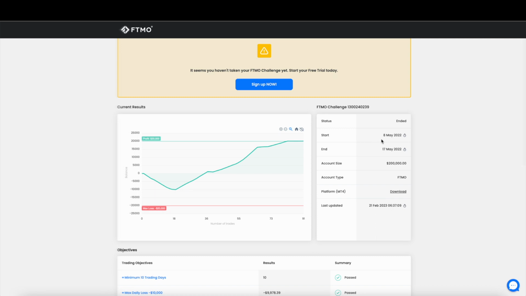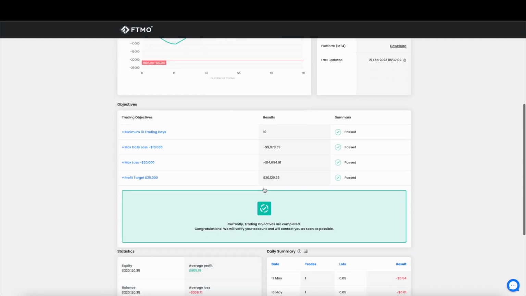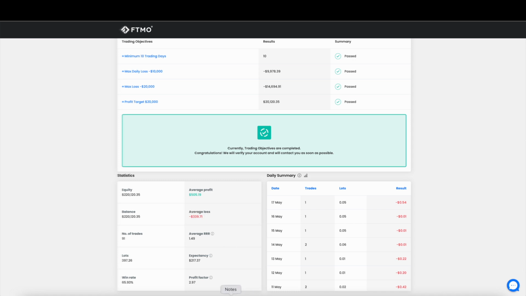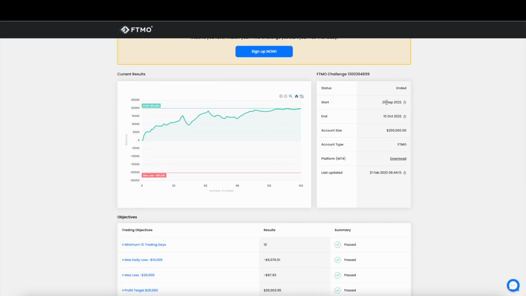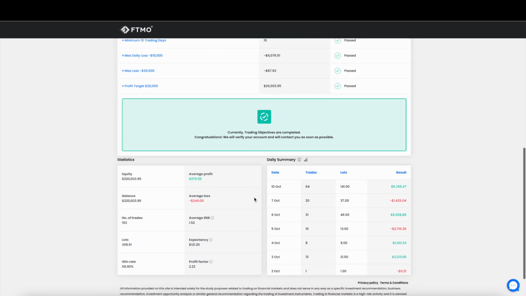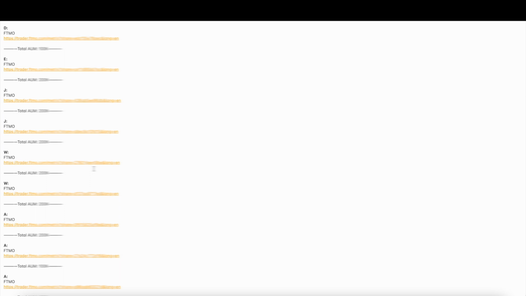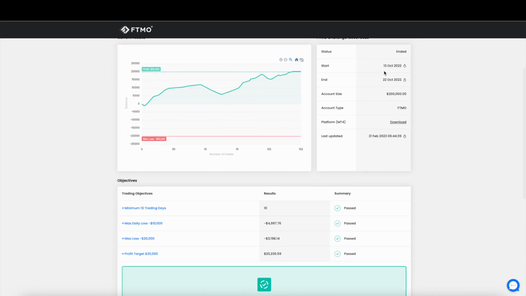Let's look at this one right here. Same thing, started the 8th of May, 2120, and it is indeed a separate 200K challenge. Let's take a look at the next one. This one was started on the 29th of September. Different profit amount right here, as we can see, and indeed, it is another 200K challenge that was passed. And then we have another one, the 13th of October.